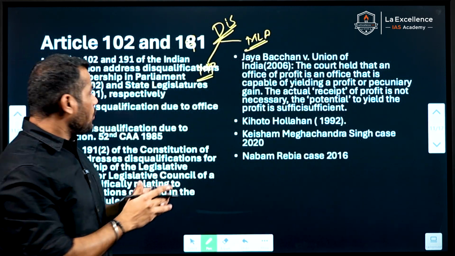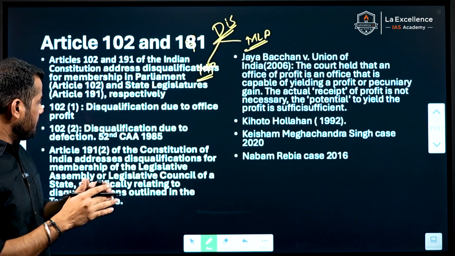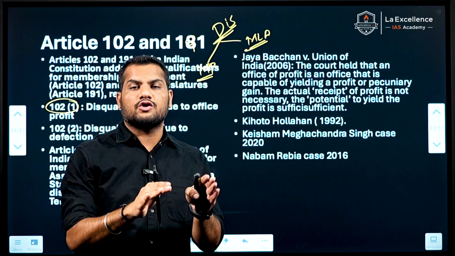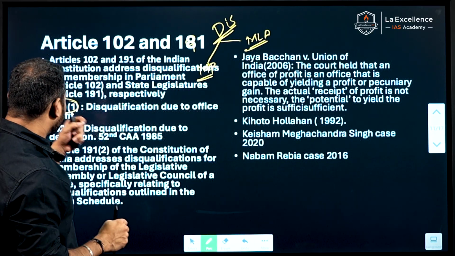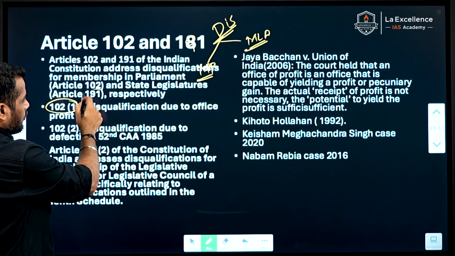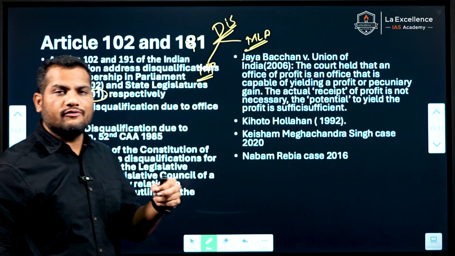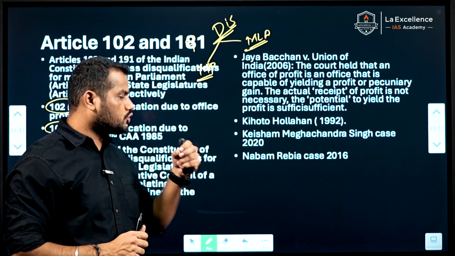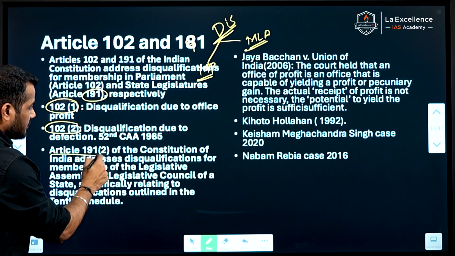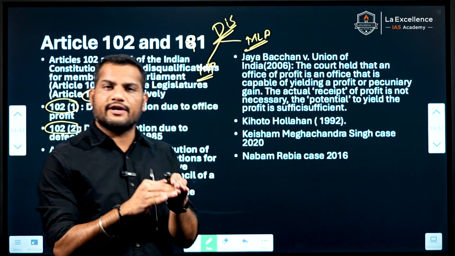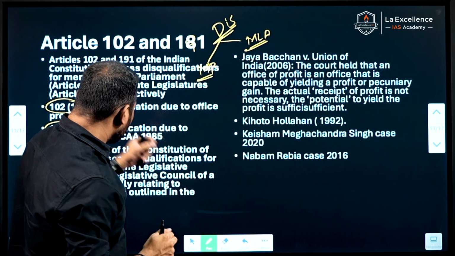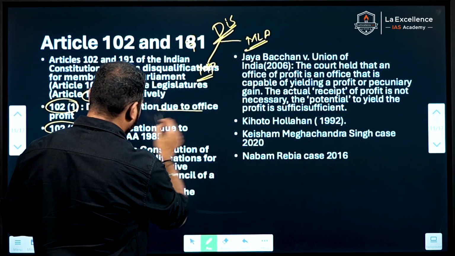Again, Article 102 subclause 1 deals with the disqualification of MPs based on office of profit. And Article 191 subclause 1 deals with the disqualification of MLAs based on office of profit. Article 102 subclause 2 and Article 191 subclause 2 deal with the disqualification of MPs and MLAs based on defection. First, we will discuss the office of profit.